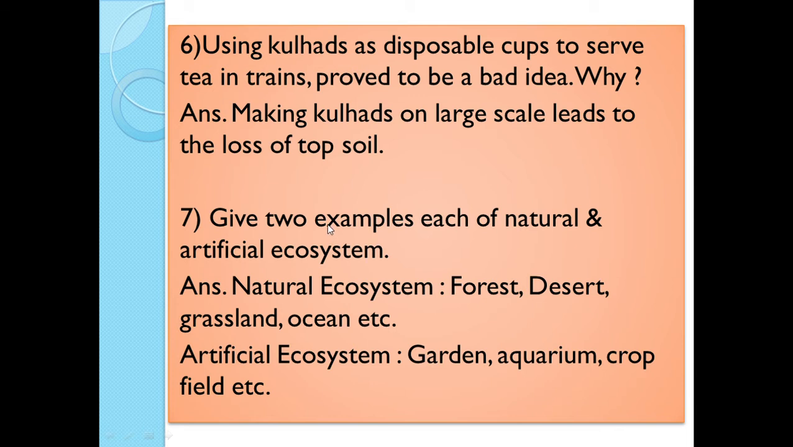Next question. Generally this question is asked. Give two examples each of natural and artificial ecosystem. The examples of natural ecosystem are forest, desert, grassland, ocean, etc. While the examples of artificial ecosystem are garden, aquarium, crop field, etc.